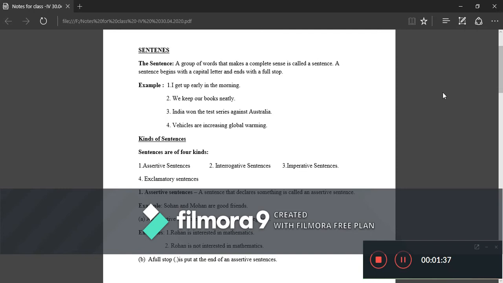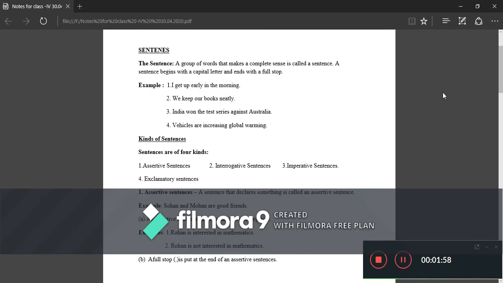Examples are there. Sohan and Mohan are good friends. A complete idea is conveyed. Next, he likes to play outdoor games. She wants to see you. We go to the school in the morning. Another example is vehicles are increasing global warming.